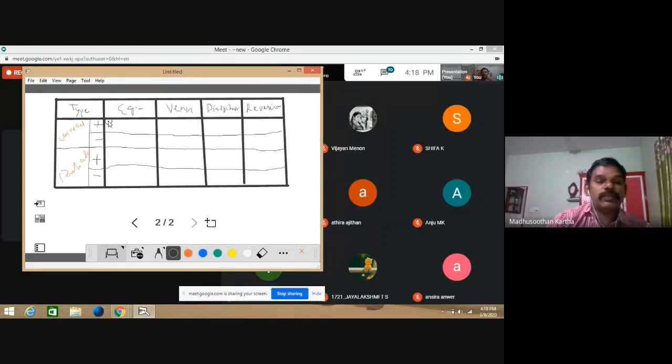Then what are the examples? For universal positive syllogism, it normally starts with 'all': all C are T, all chairs are tables. Universal negative: no chair is table. This is called universal negative. Some chairs are tables is called particular positive. Then some C are not T is called particular negative.